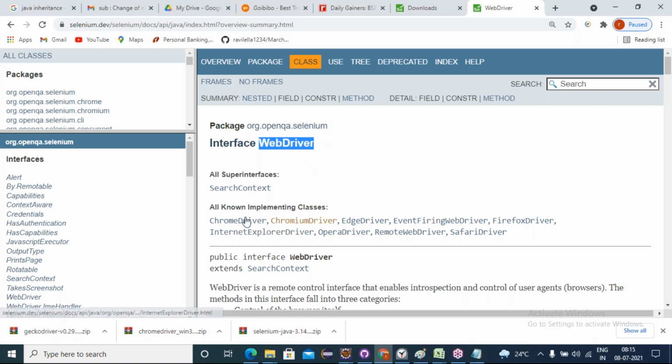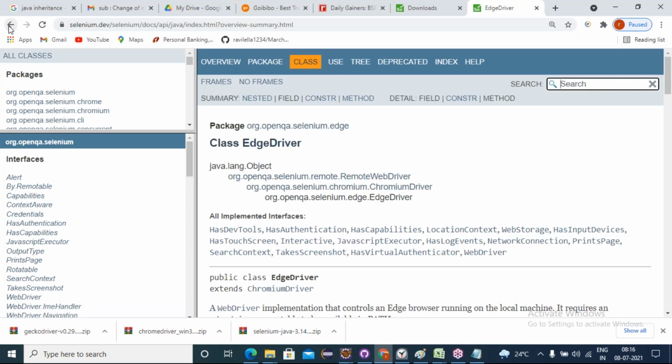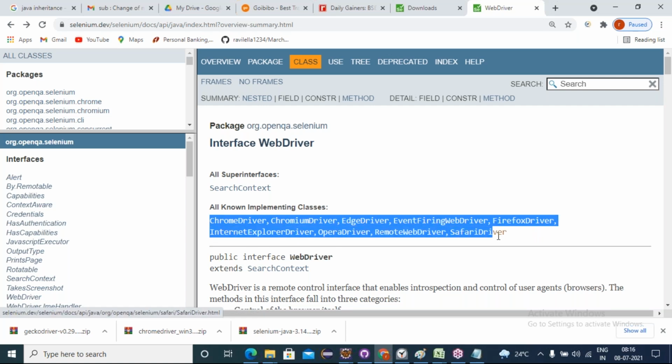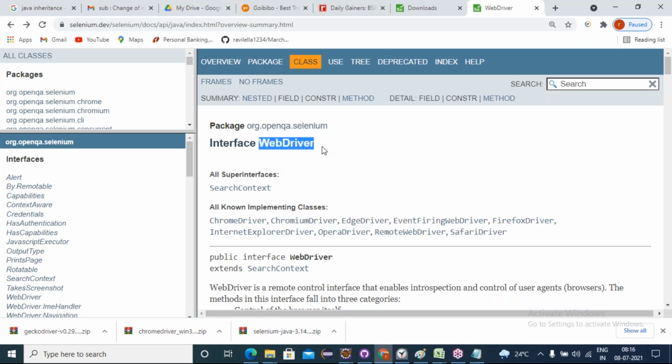In which classes were they implemented? All the implementing classes. For Chrome browser, the ChromeDriver class: in this class, the 13 abstract methods got implemented. In the Microsoft Edge driver class also, all 13 abstract methods got implemented. In FirefoxDriver, SafariDriver, RemoteWebDriver, OperaDriver, InternetExplorerDriver, in all these classes, the WebDriver interface abstract methods got implemented.